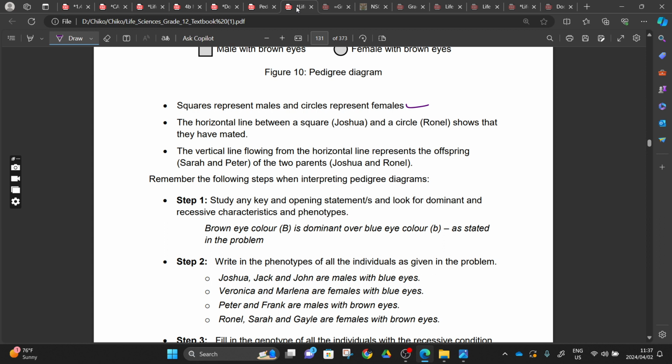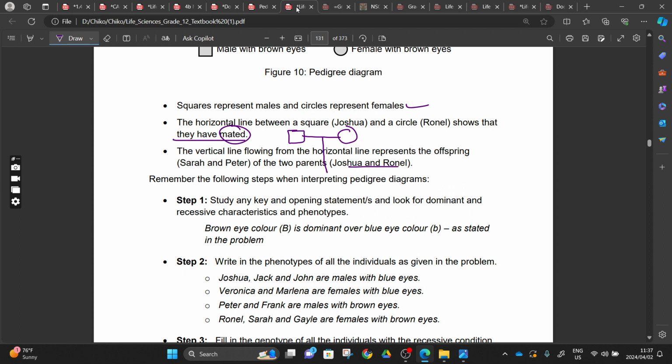And then they say the horizontal line between the square, Joshua, and the circle, Ronel, shows they are mated. The line between the female and the male shows that they are mated, not that they had sex, because you can have sex and not have offspring. You can have sex for pleasure, but when you mate, you are mating for the reason of having offspring. You are married and then you mate. Number 3: the vertical line flowing from the horizontal line represents the offspring of the 2 parents, Joshua and Ronel.